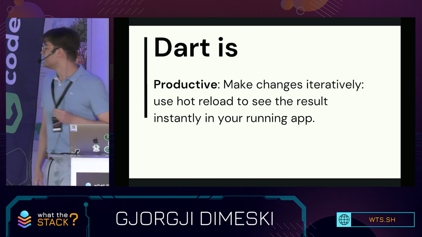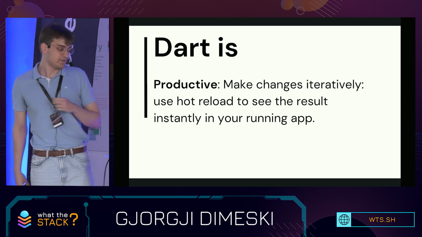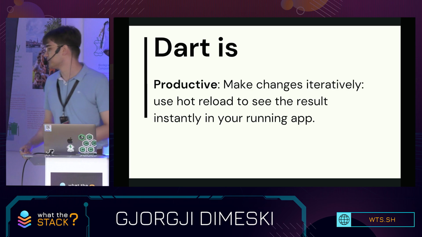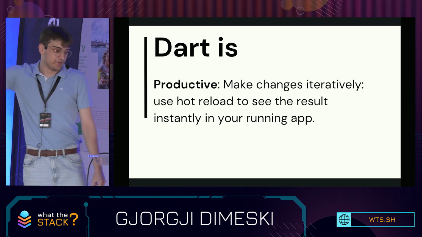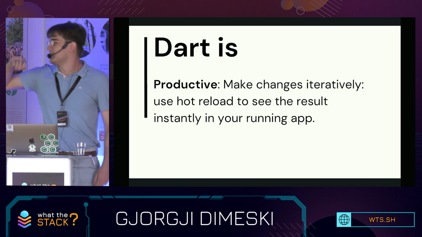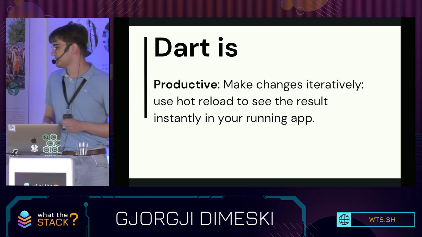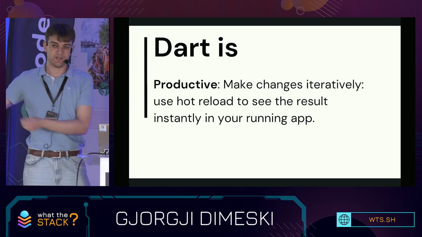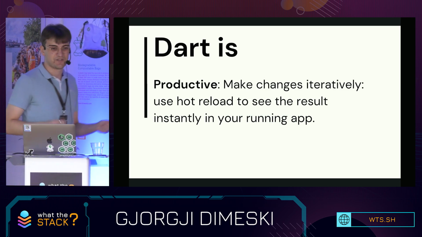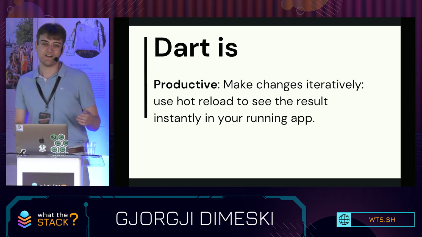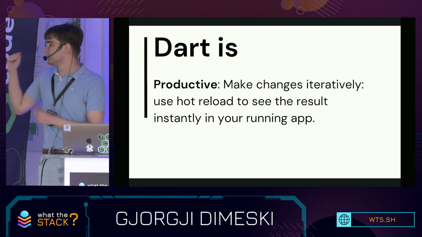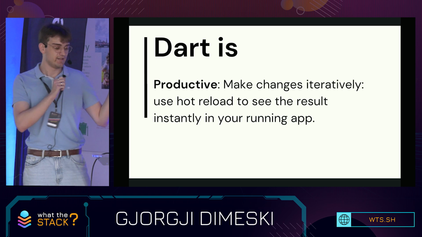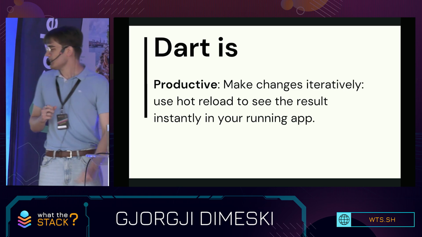Dart is also productive. You can make changes iteratively. It has a superb hot reload feature, and you can see the results instantly in your running app. This is especially useful in Flutter, because traditionally, when you're developing mobile apps, you have to make a change, and then you have to compile the entire app to see the changes, and it could take minutes. Imagine changing a margin and just waiting 5 minutes for the app to build again so you can view the changes. Flutter excels at this. You make the change, you save it, and it gets displayed on your screen immediately.